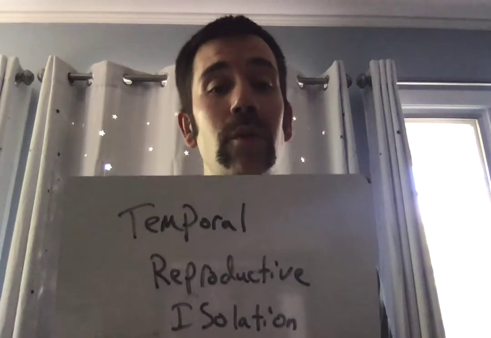Next, we have temporal reproductive isolation. Temporal reproductive isolation is when different populations breed at different times of the year, meaning that if one group is breeding at one time of the year, they're not going to interact and reproduce with a group that's breeding at a different time of year. And the classic example of this is frogs. All around us right now in Maine, we have frogs that are mating, and it's mating season, but not for all species. Certain species, like spring peepers and wood frogs, are active now, and they're mating.